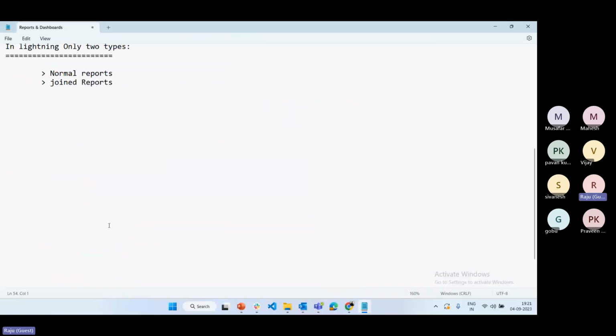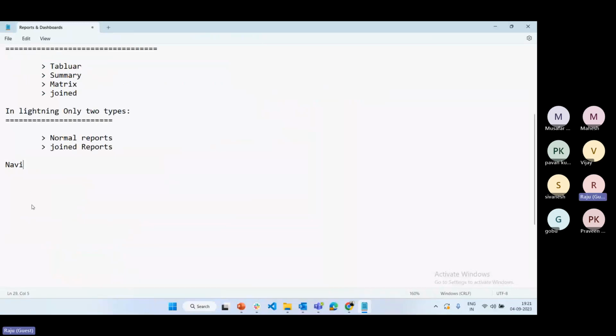Now navigation is simple. Click on reports tab, because reports is also a standard object, right? Click on reports tab, click on new report, select the report type and move on. Okay, so this is the navigation.